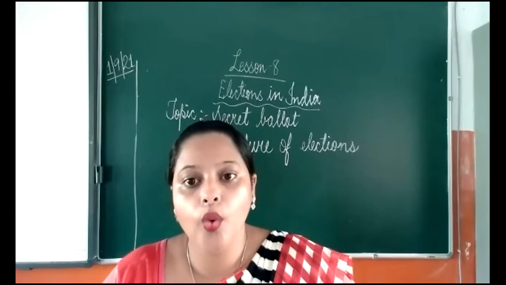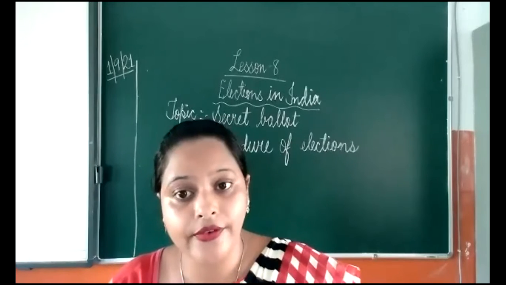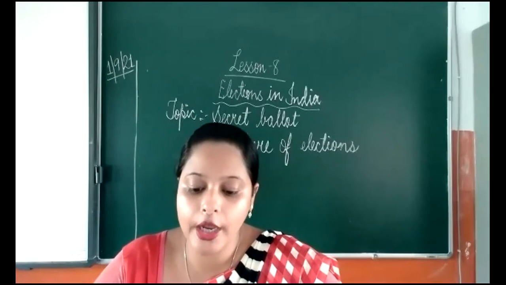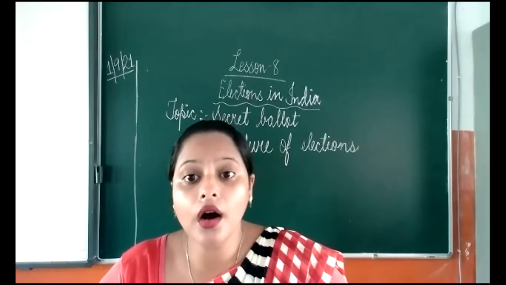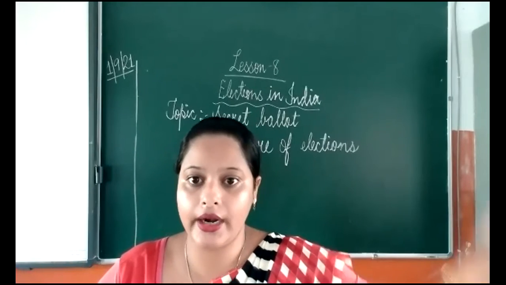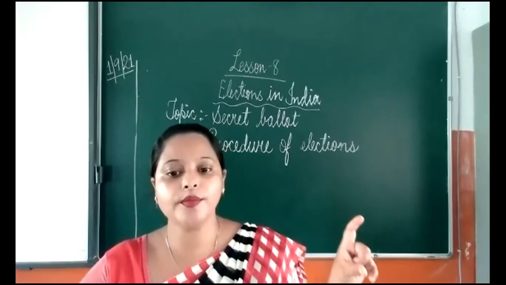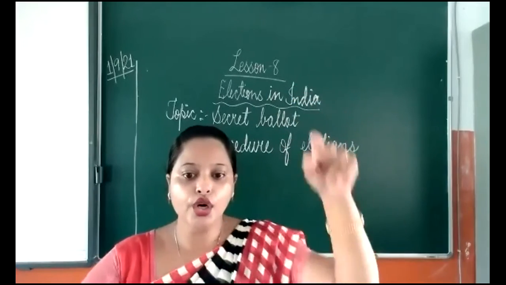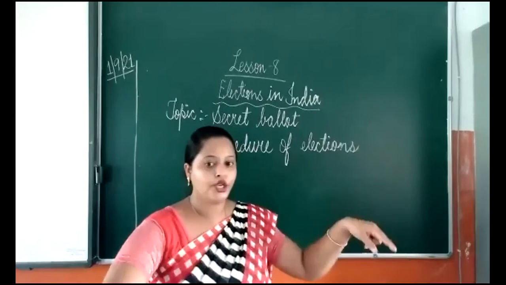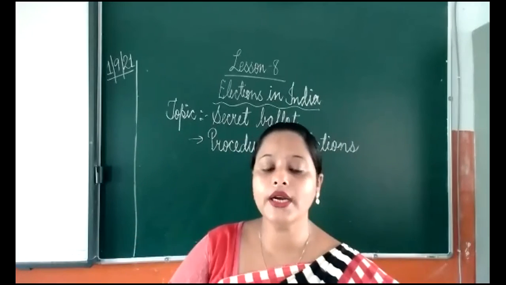Once inside the booth, a voter has to identify herself or himself to the election official by showing her or his voter ID card. As I already told you, when you registered your name, the election commission gave you a voter ID card. So they have to stand in a queue, in a line, and one by one, their turn will come.